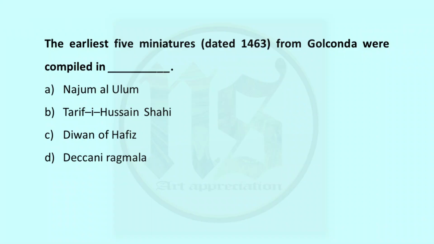Moving on, the earliest 5 miniatures dated 1463 from Golconda were compiled in dash. A. Najum al-Ulum was an illustrated encyclopedia from Bijapur. B. Tarif-e-Hussain Shahi is praises of Sultan Hussain Nizam Shah I of Ahmednagar. The Deccani Ragmala has all Ragmala paintings, so we are left with C. Diwan of Hafiz. This is a collection of poems which also contains the earliest 5 miniatures from Golconda, so C